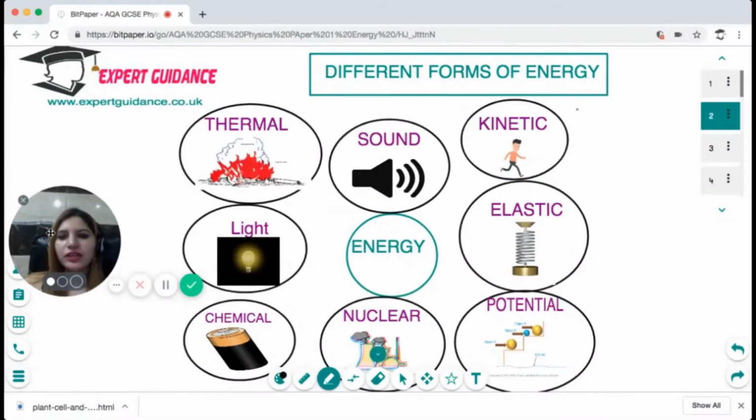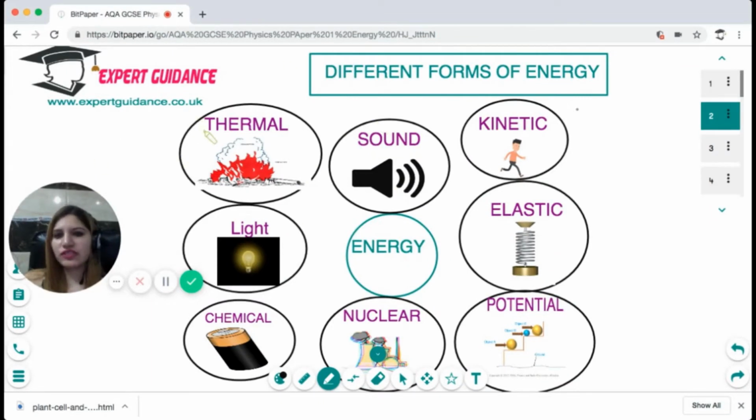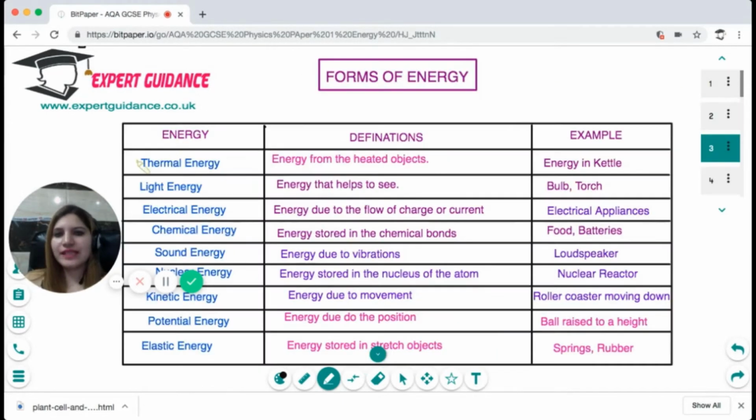Now, if you look here, there are different sources of energy like thermal, light, chemical, nuclear, sound, kinetic, elastic, and potential. So you should know what these different types of energy are and where we find them. For example, thermal energy is like the energy in the kettle, the energy from a heated object. Light energy is the energy that helps us to see, for example, a bulb and a torch.